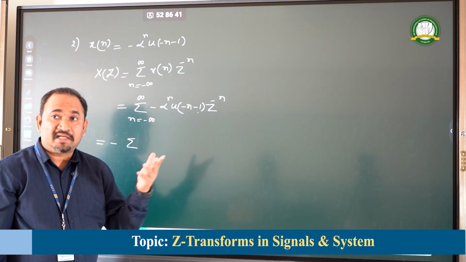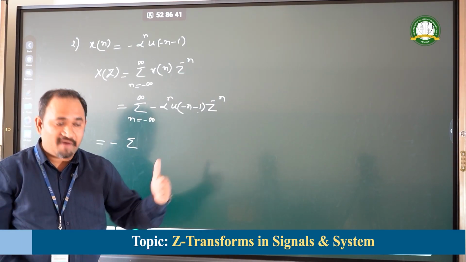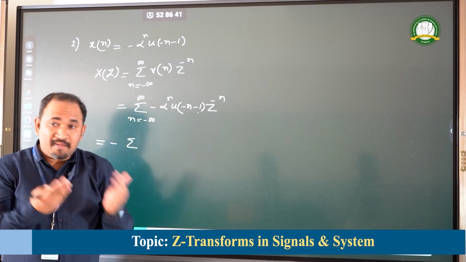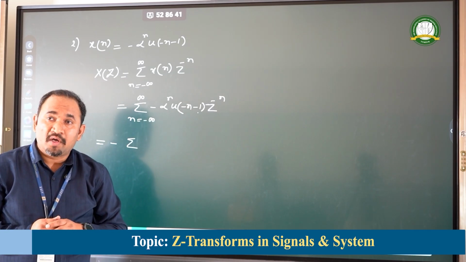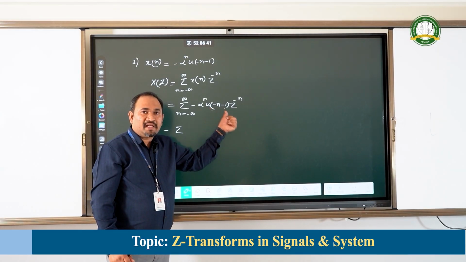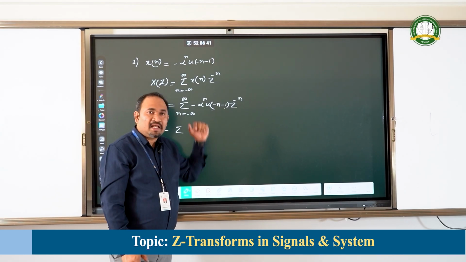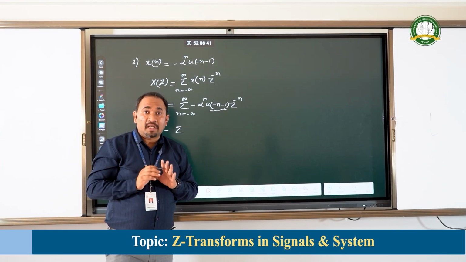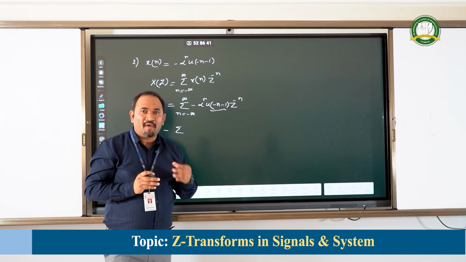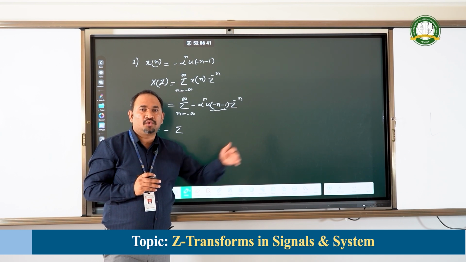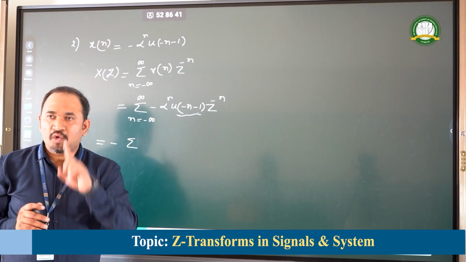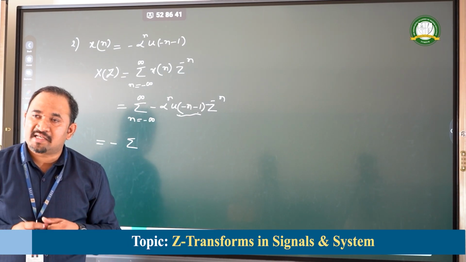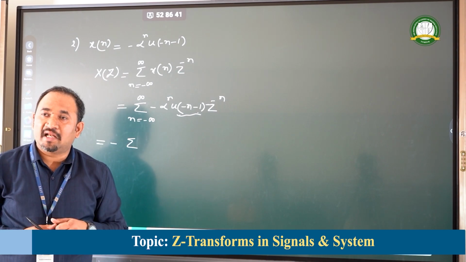Now minus n is there, it's a time reversal operation. The entire signal which is defined from 1 to infinity will be time reversed. Now from where to where will the time reversed signal be defined? Considering u of minus n minus 1, this signal is defined from minus infinity to minus 1 only, isn't it? It is not defined, no values are there from 0, 1, 2 or till infinity. It has a value of 1 from minus infinity to minus 1. Therefore, it is a purely left-sided signal, isn't it?